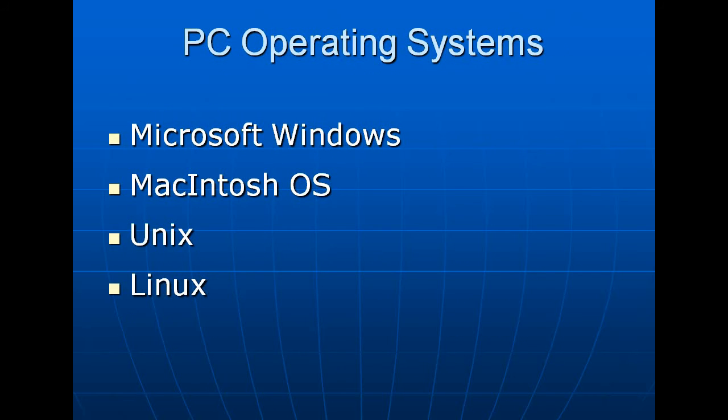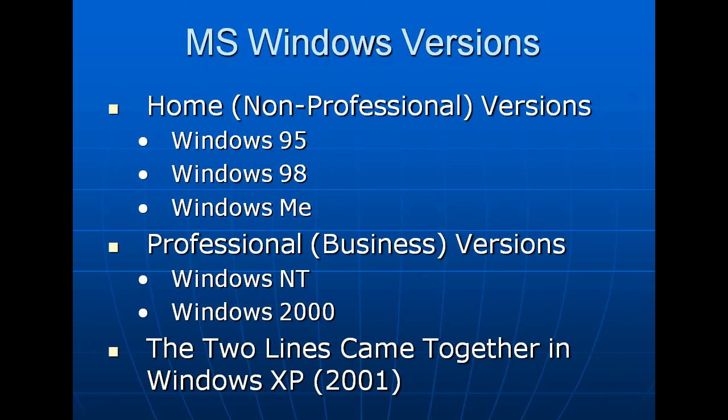Next, PC operating system. PC means personal computer operating system. Here we may consider Microsoft Windows, Macintosh operating system, Unix, Linux. If we consider MS Windows versions, the non-professional versions are Windows 95, Windows 98, Windows Millennium. Next, professional business versions: Windows NT, Windows 2000. The two lines came together in Windows XP, etc.